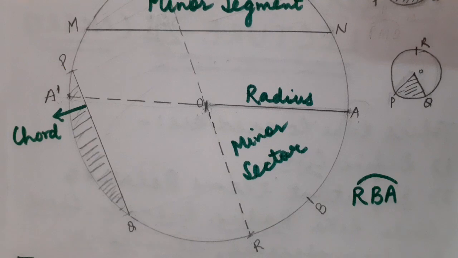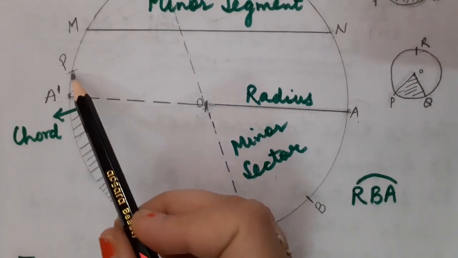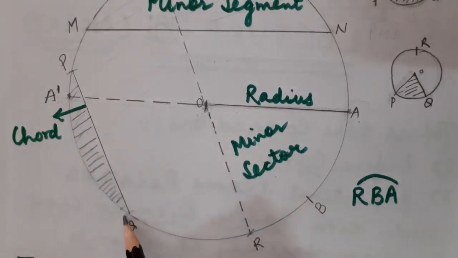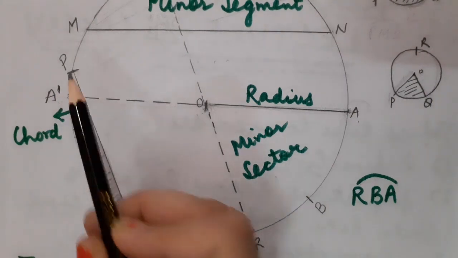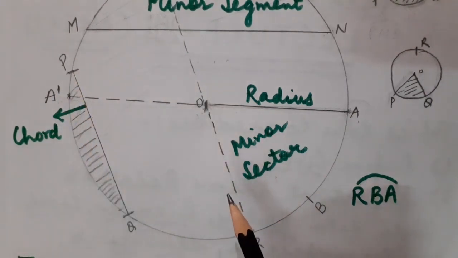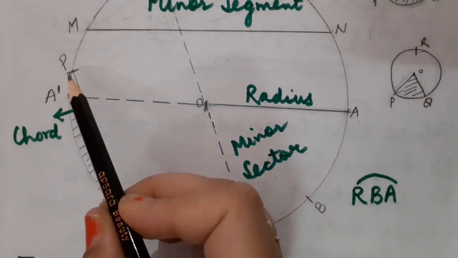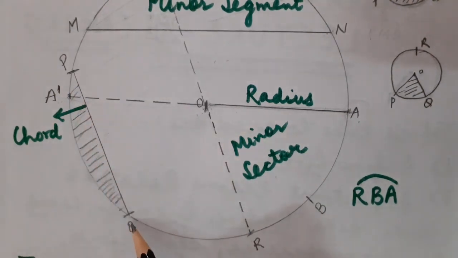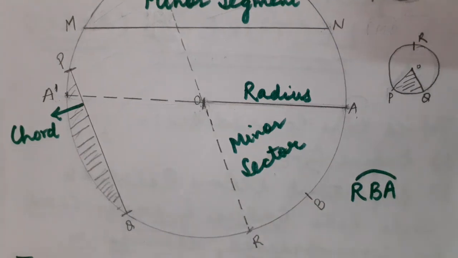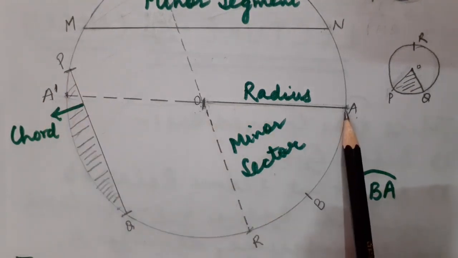Now let us switch to the next point, that is define chord. What do you mean by chord? Chord is again a line segment whose both the endpoints lie on the circumference of the circle, but it does not pass through the center point. Here you can see children that PQ is a chord. Fine children? Okay. So children, one question strikes my mind: what is the difference between chord and diameter?